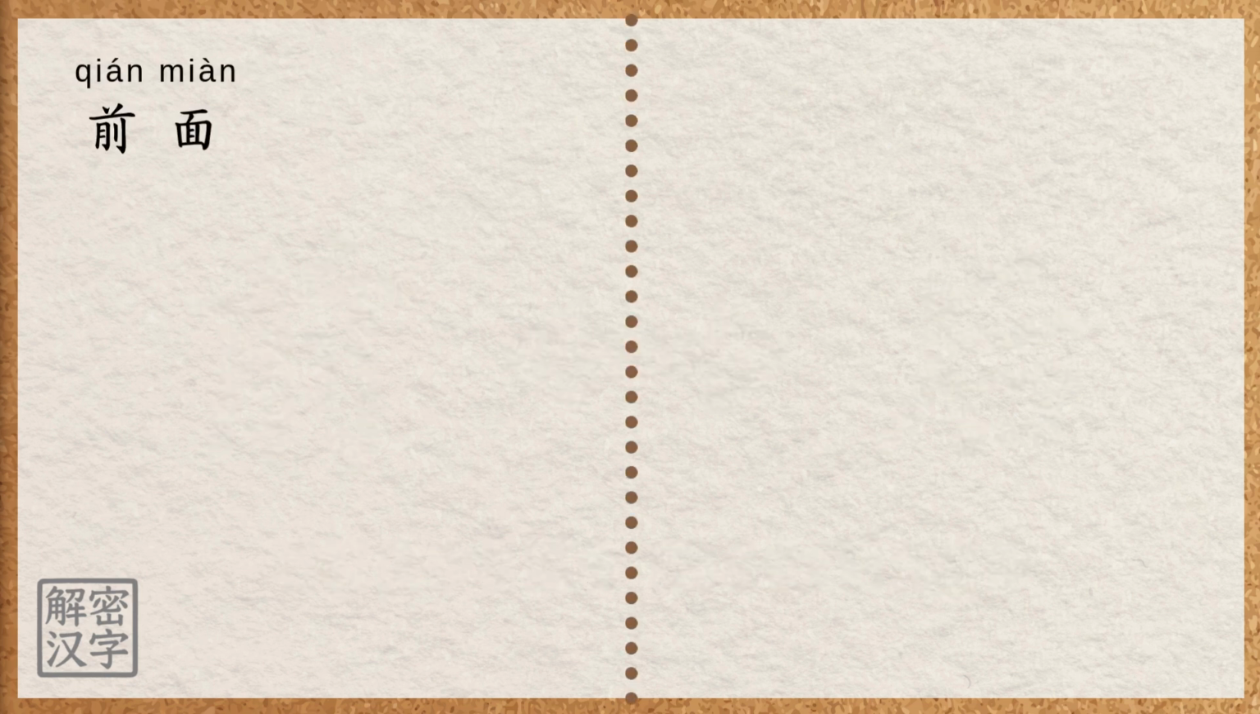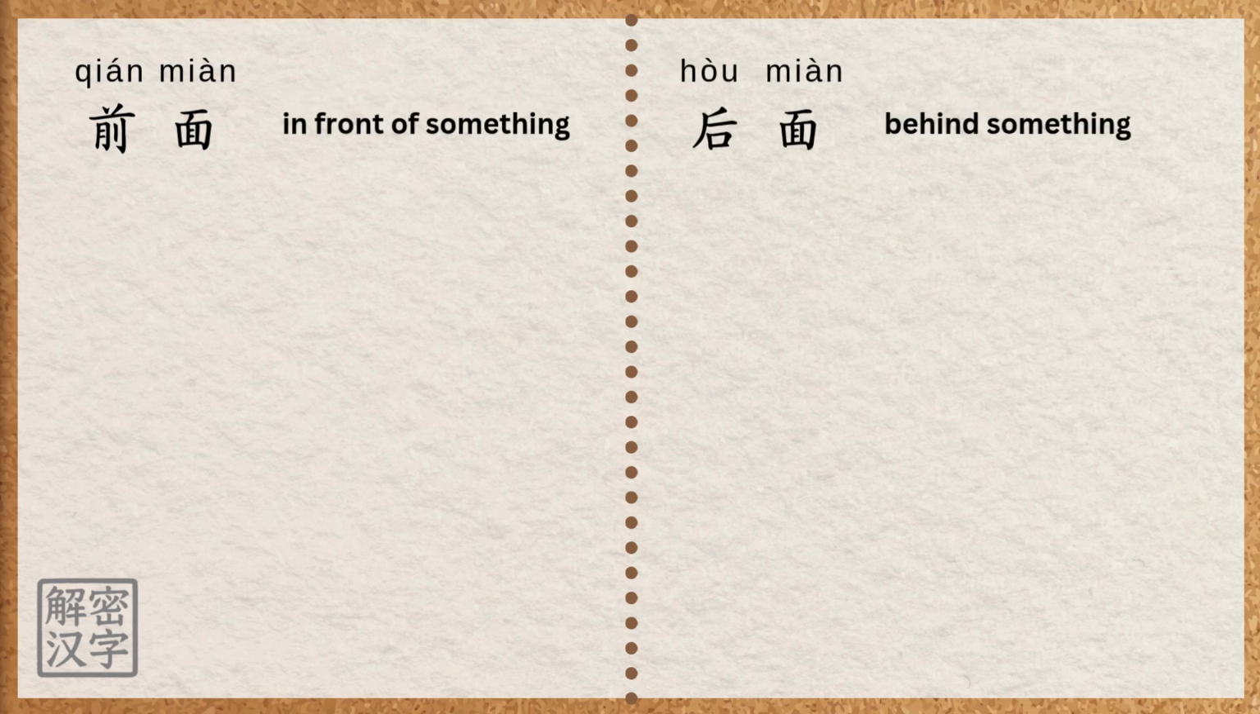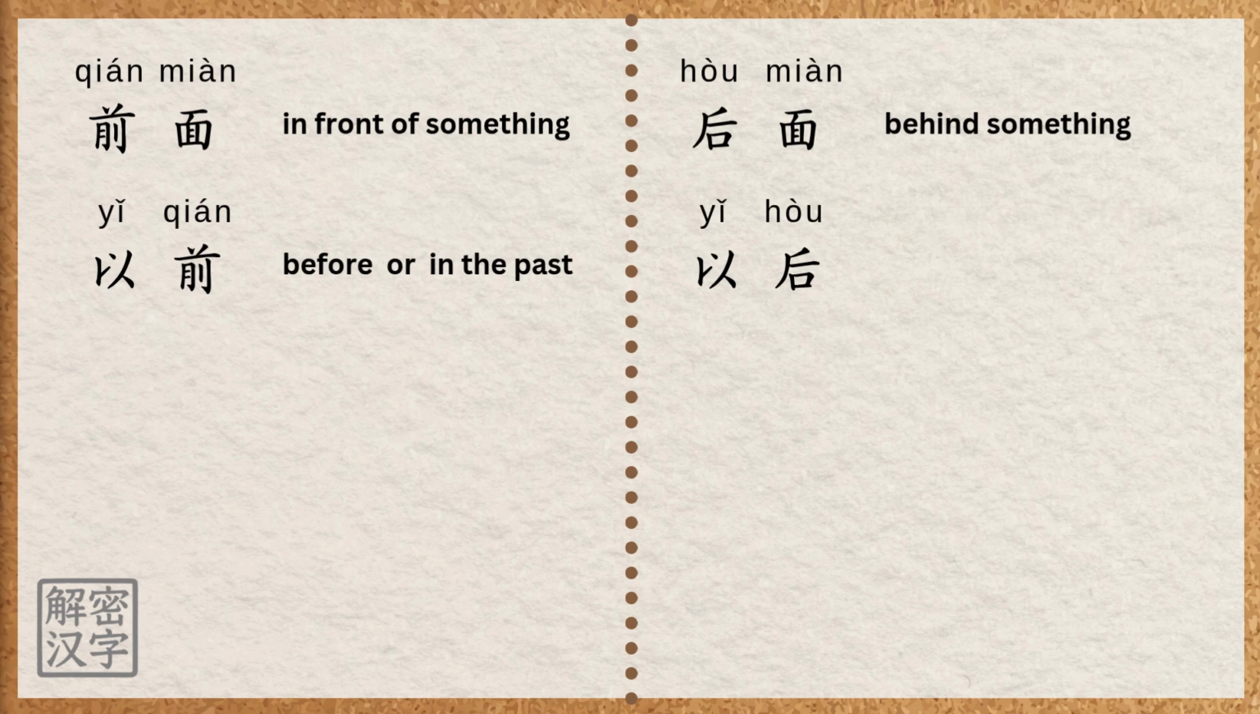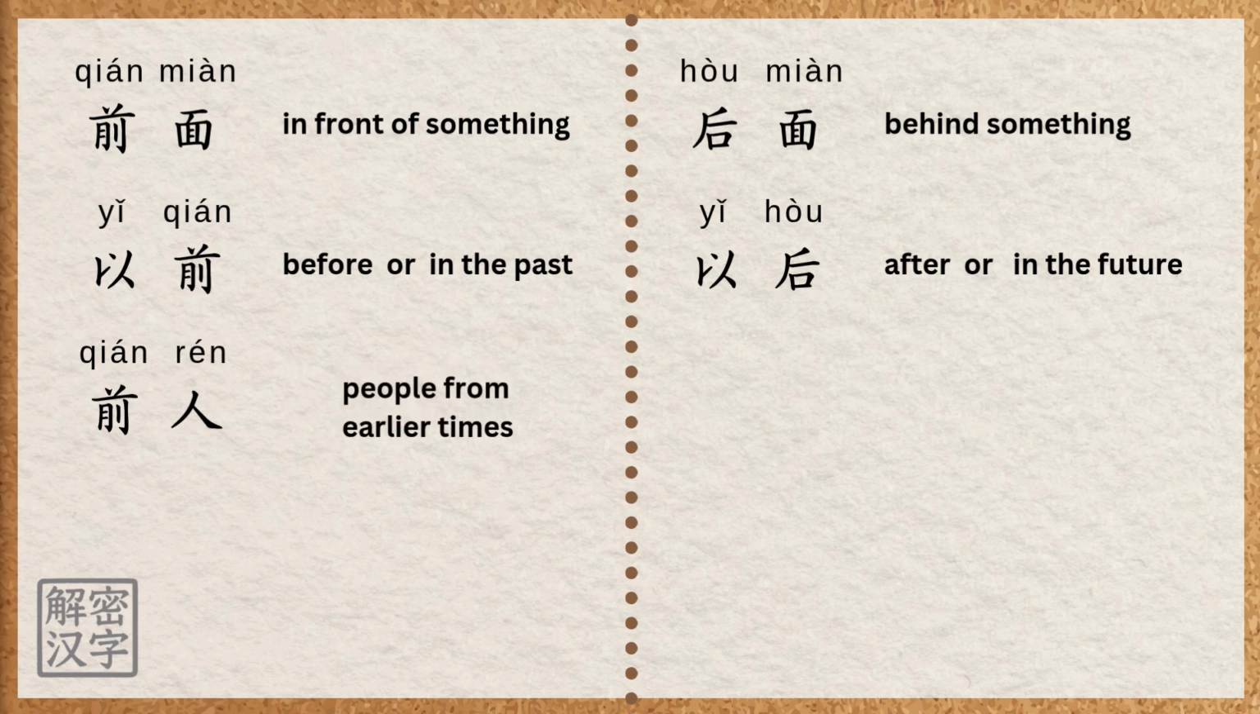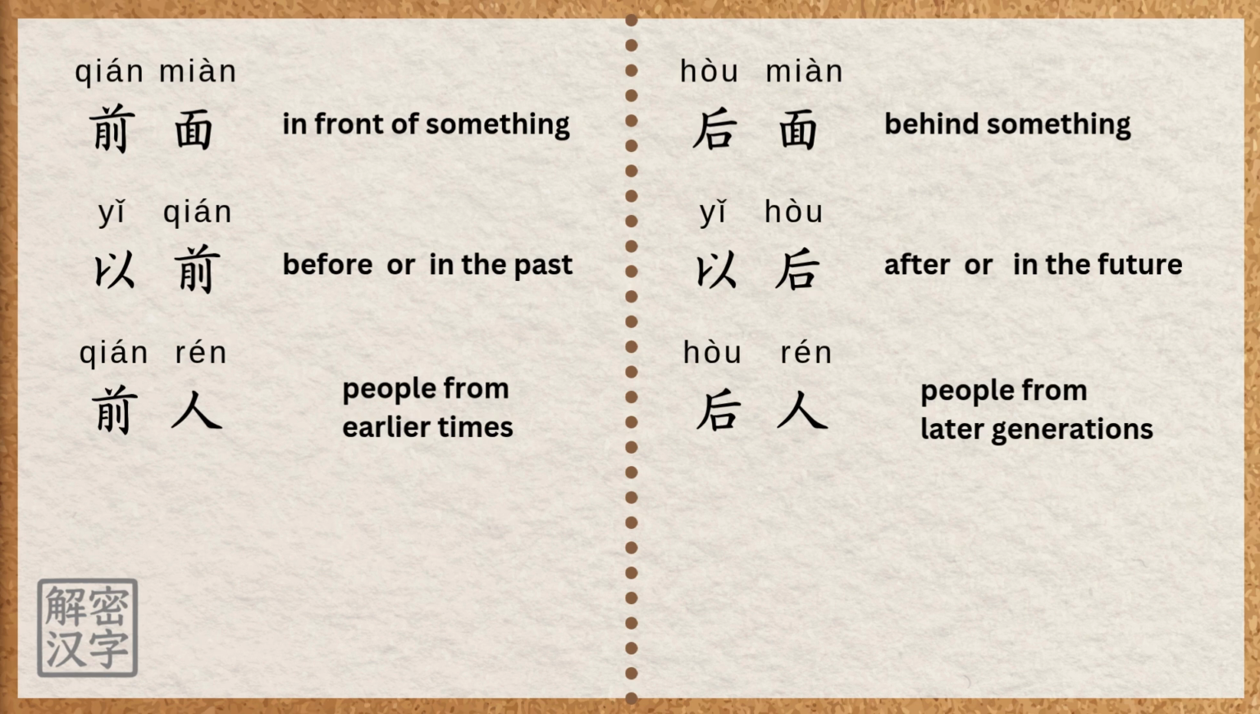For example, 前面 means in front of something. 后面 means behind something. 以前 means before or in the past. 以后 means after or in the future. 前人 means people from earlier times. 后人 means people from later generations.